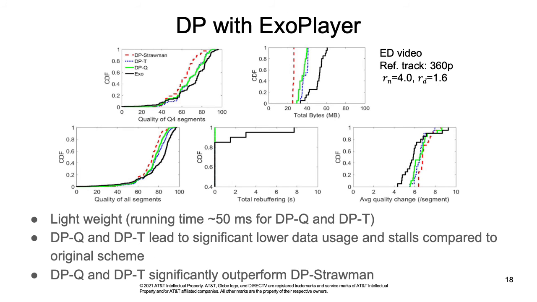Our experiments show that both DPQ and DPT are lightweight. The total running time is around 50 milliseconds for over 100 segments. These 5 figures show the CDFs of the 5 performance metrics when using DP with Axel Player. We see that using DPQ and DPT leads to significantly lower data usage and less rebuffering compared to the original ABR scheme in Axel Player. Last, DPT and DPQ significantly outperform DP Strawman in quality.